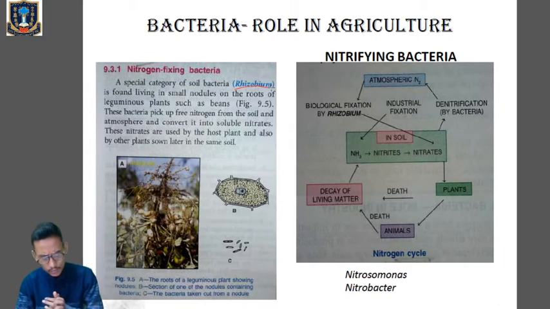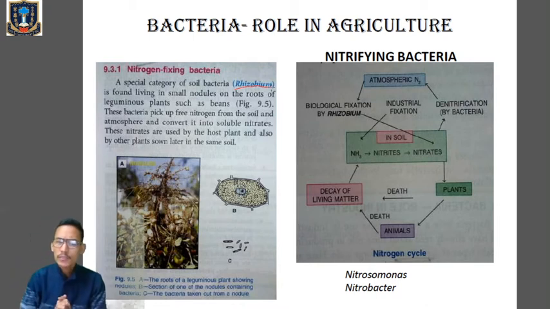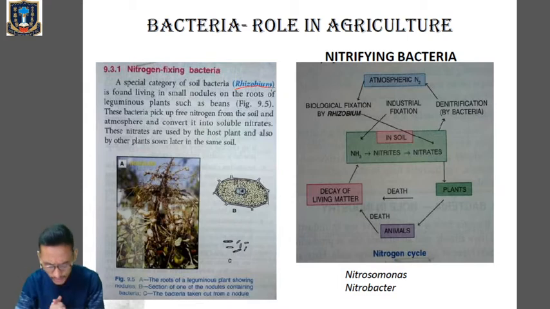Plants need nitrogen in order to synthesize proteins, right? But they are not able to directly absorb or utilize the atmospheric nitrogen, the nitrogen which is present freely in the air. They can obtain nitrogen only in the form of nitrates.